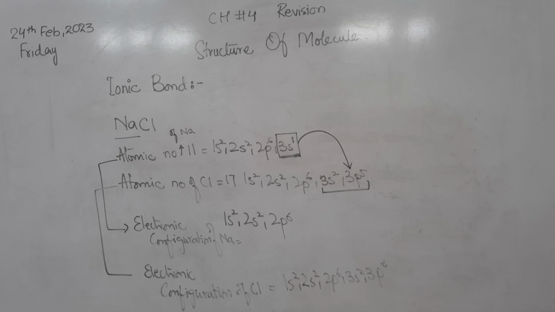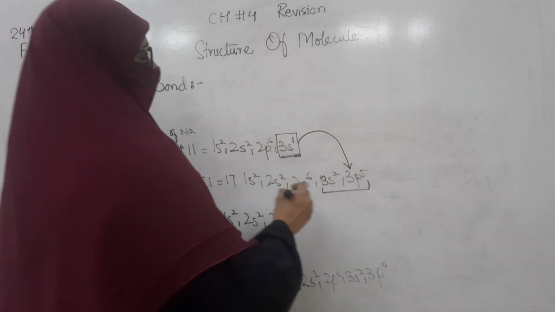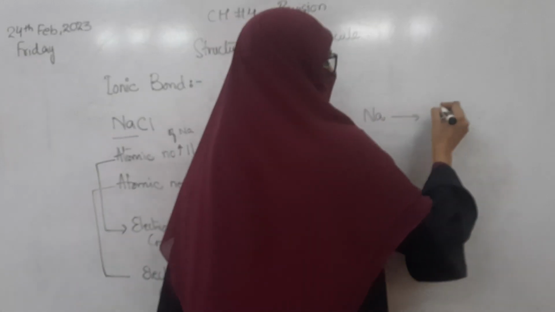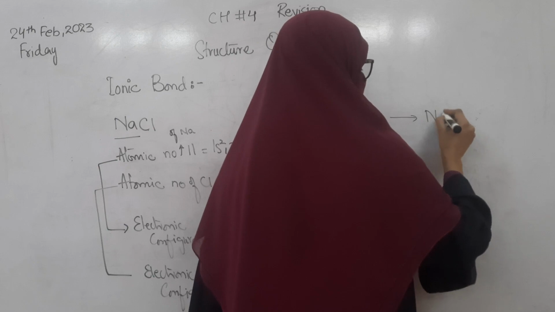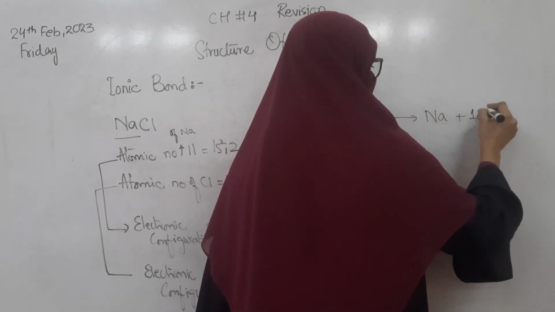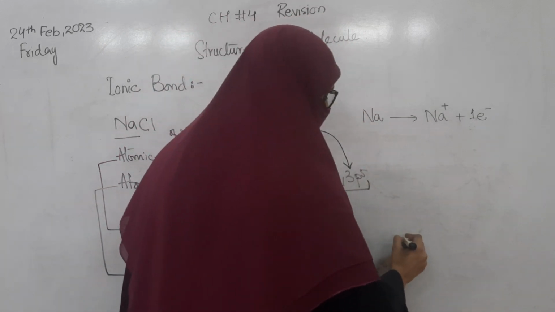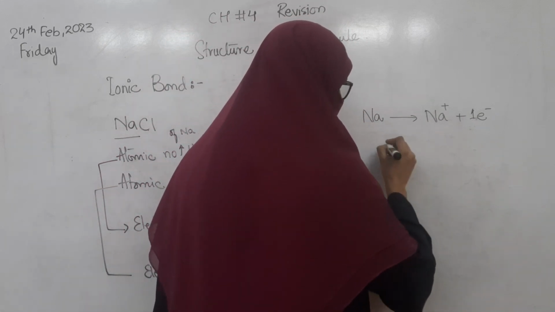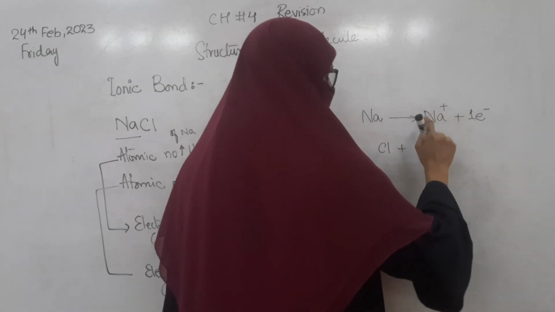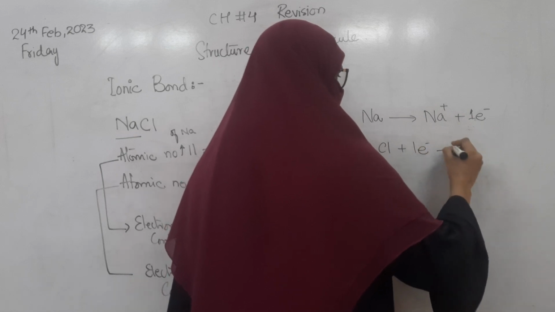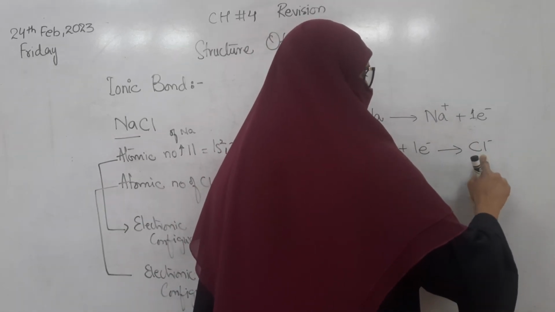We can also write this example in the form of equations. Sodium will lose its one electron, and when it loses that electron it will become Na positive. Chlorine will gain that one electron that was lost by the sodium, and it will become stable like this. It becomes an ion.